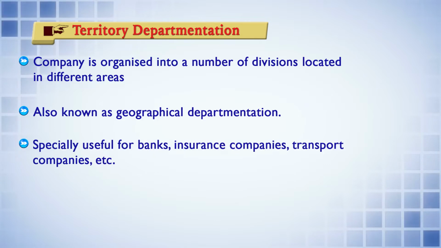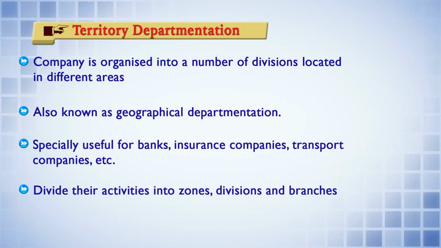And territory departmentation is useful for banks, insurance companies, transport companies, etc., where the focus is more on a particular location, particular territory. It may be divided into zones, divisions, branches, etc. For example, Life Insurance Corporation of India has followed territorial departmentation in the organization of its activities.